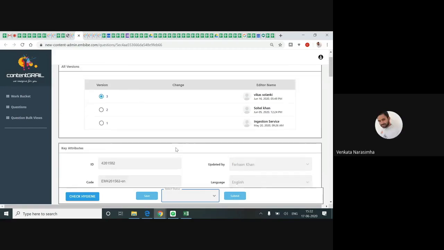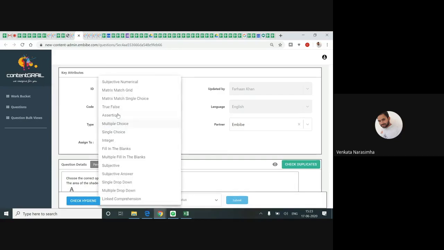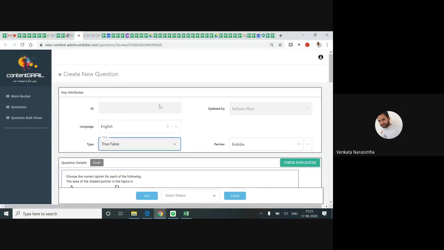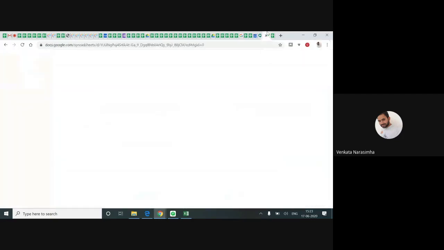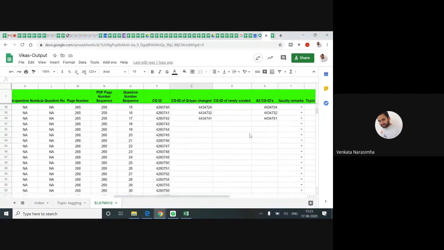Now I'll tell you one more thing. When you change the type, suppose you feel like the type is irrelevant, when you change the type, the ID is changed. See, the ID got displaced, disappeared. When you save this question, another ID will generate here. That ID code you need to copy and paste in your output sheet, just beside the old ID, as the ID of question type change. When the ID gets changed, you need to copy the new ID, whatever you got. Clear, right? Understanding, right?